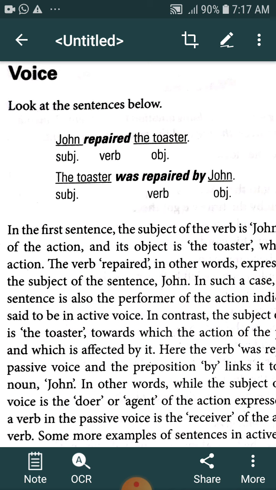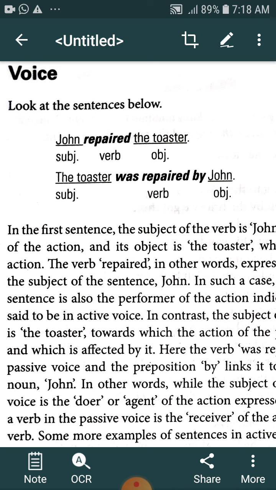In which sentence does this happen? In active voice. But in the passive voice, the toaster is not the performer of the action. It is receiving the action, which was already performed by John.